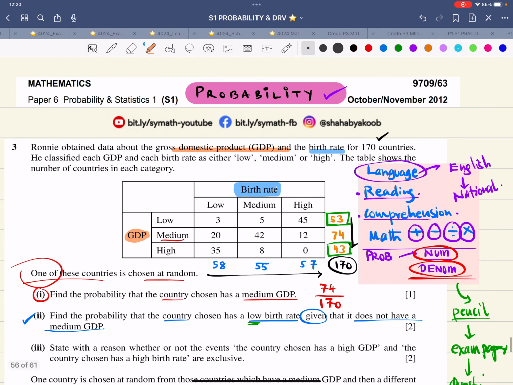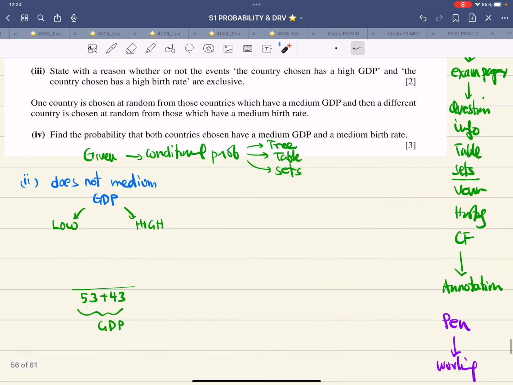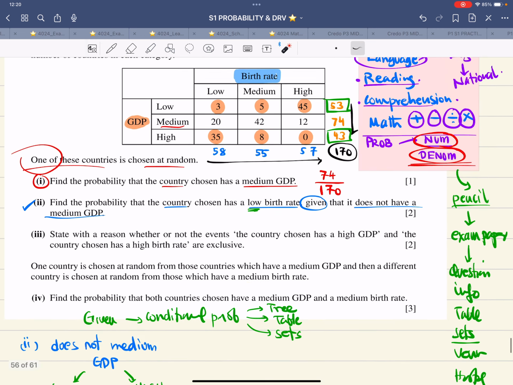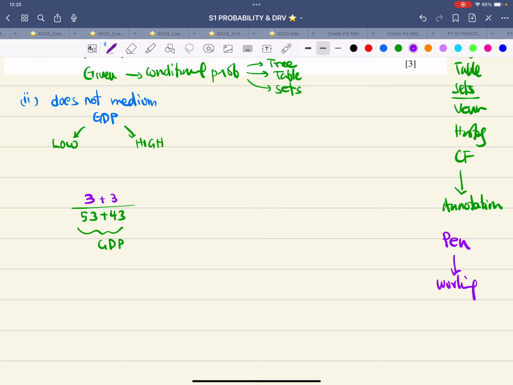So now what do we have? We have these 6 numbers: 1, 2, 3, 4, 5, 6. These 3 made up 53 and these 3 made up 43. So these 6 numbers all together made up 96. Now, out of these, which ones are we focusing on? We are focusing on low birth rate. That means we are focusing on this 3 and this 35. So let me write 3 plus 35 at the top. Therefore, this is 38 at the top and 96 at the bottom.